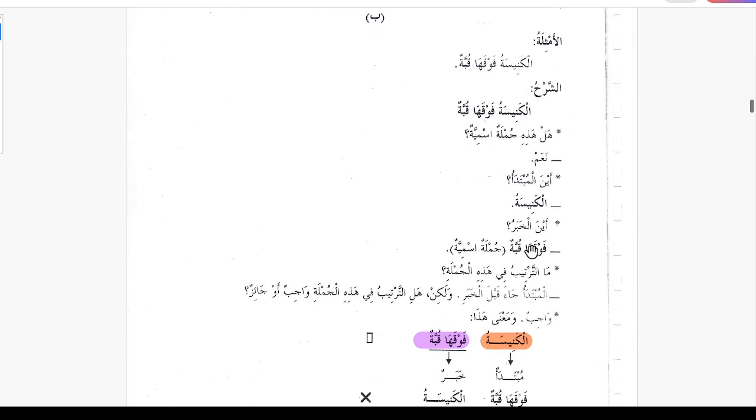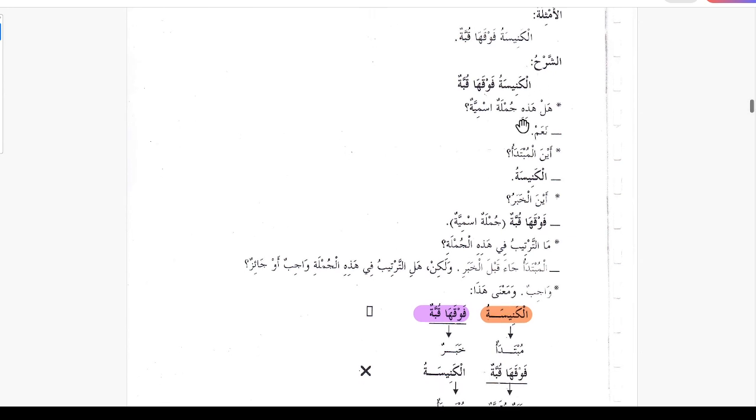Aina al-khabar? So this whole sentence is a jumla ismiya within a jumla ismiya. This is the mubtada, and fawqaha kubbatun is another jumla ismiya where kubbatun is the mubtada and fawqaha is the khabar. But that whole jumla ismiya becomes the khabar for al-kanisatu.